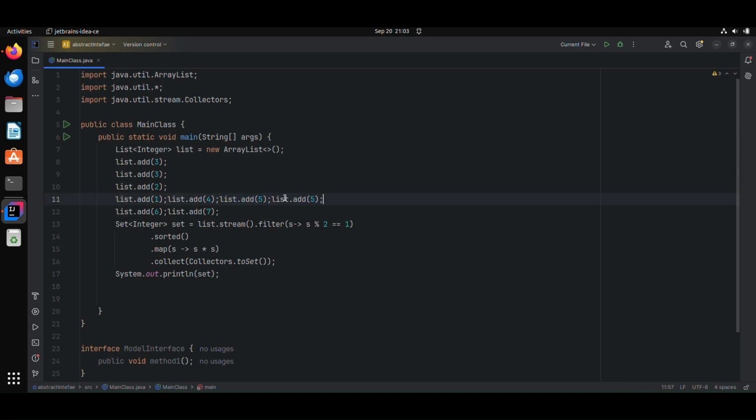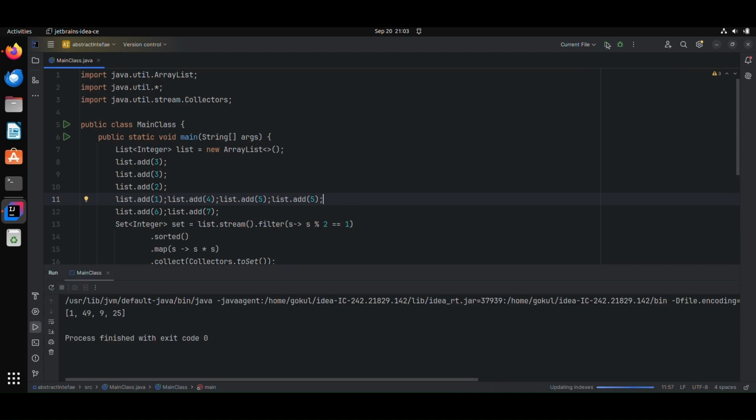So by converting to a set, it should avoid all the duplicates and give me the result with non-duplicates only. So I'm going to run this. See the result, it removed all the duplicates and we only see the non-duplicate elements.